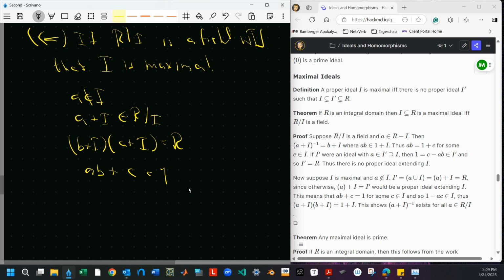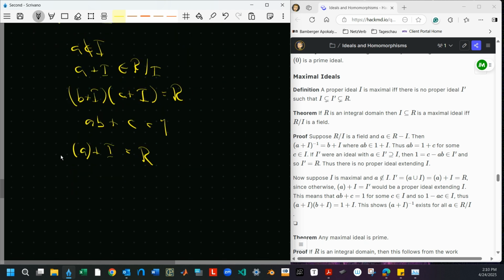So I'm going to show it's maximal. This in turn shows me that AB is definitely in the ideal generated by A, because this is A times R for anything in R, plus I, something in I, is going to give me all of R, because this is the ideal generated by these things. It contains 1, so it's got to be all of R. But this is exactly what I needed for maximal.